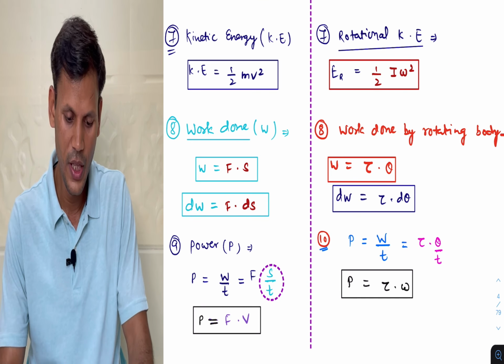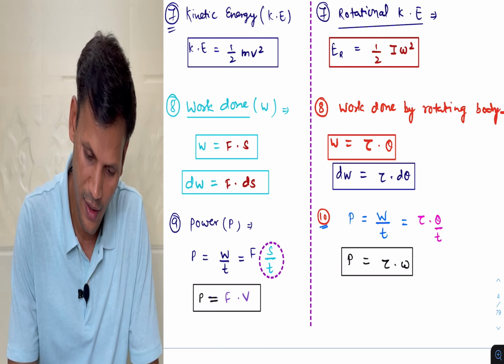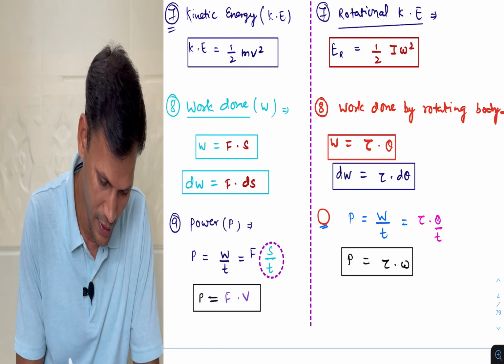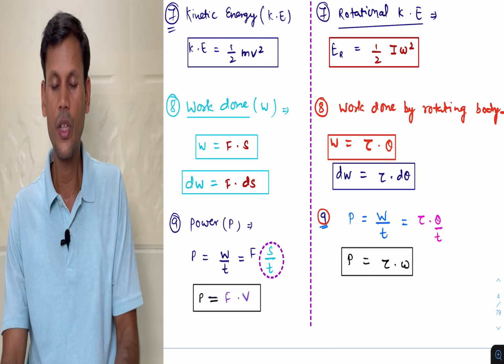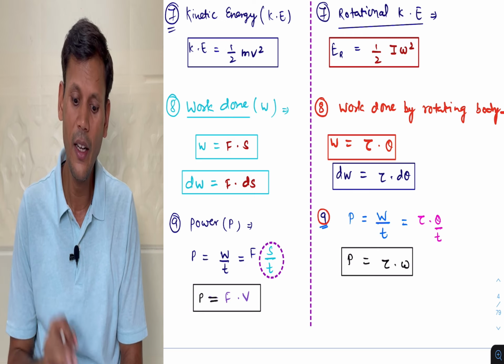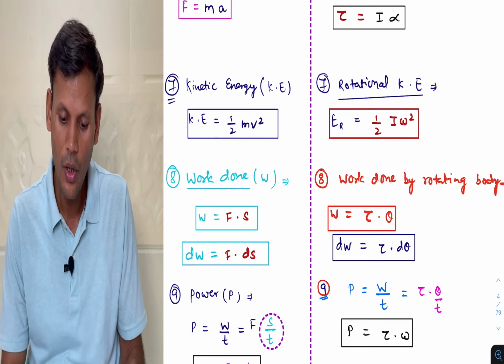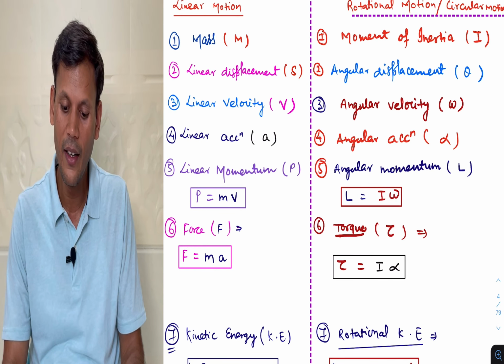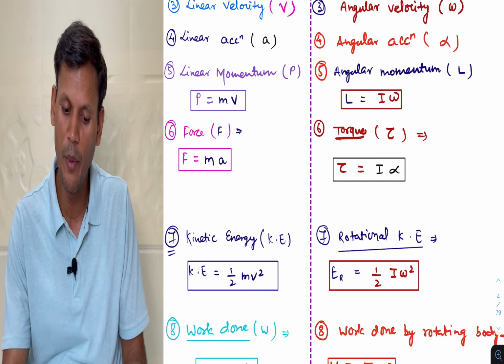Okay, so there are almost 9 formulas, I have written it as 10, sorry, 9. So these all are the basic formulas we use in rotational motion. I think the formulas are very clear to everyone, especially these all are the formulas we have to remember.